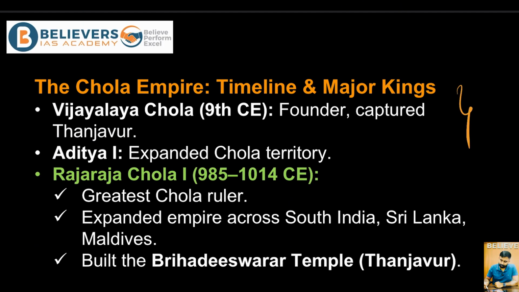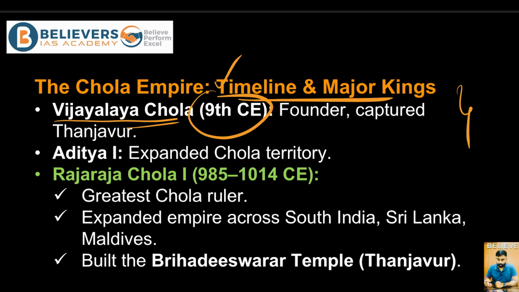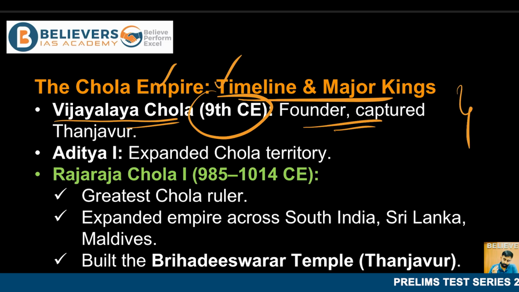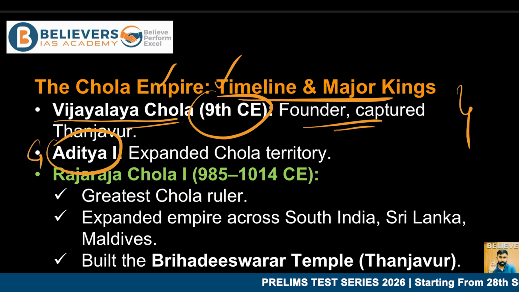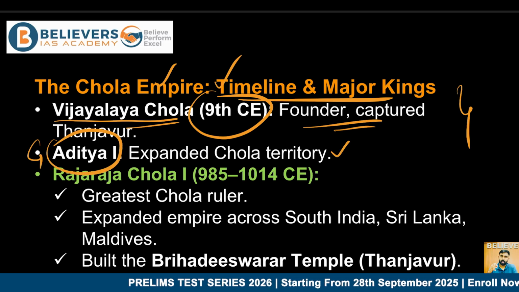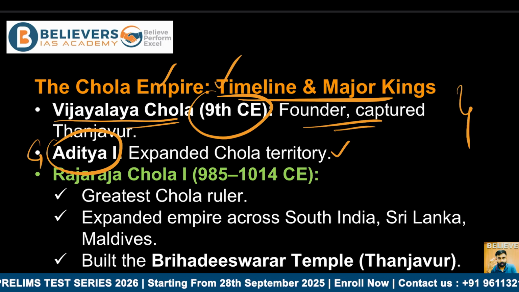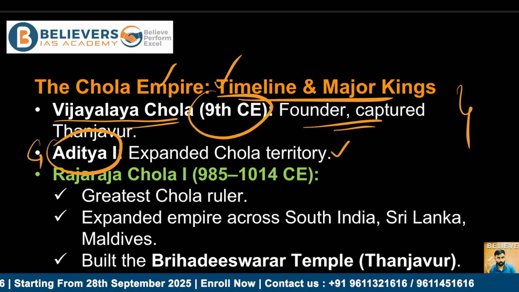Talking about the timeline of some of the major kings, the Chola Empire was initially established by Vijayalaya Chola, right? Emperor Vijayalaya Chola, in the 9th century CE. He was the founder and he captured Thanjavur, and that is the initiation of the Chola Empire, the Chola dynasty. And going forward, another important ruler, Aditya I, is credited for expanding the entire Chola territory.